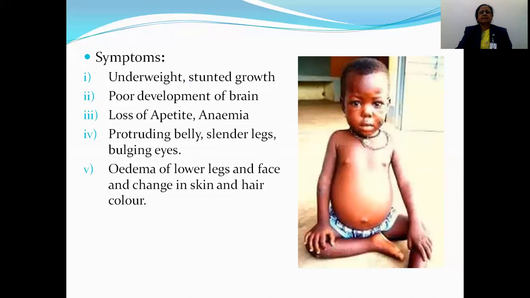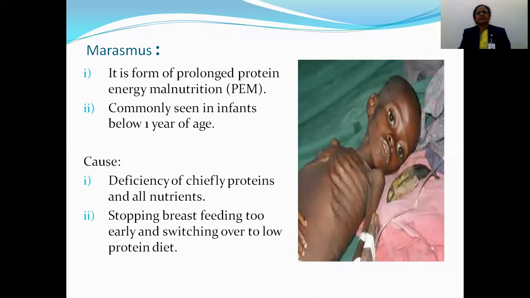Then here the second disease. This disease is known as marasmus. This marasmus disease is also caused due to deficiency of protein, but it is a form of prolonged protein energy malnutrition. It is prolonged protein deficiency, and this type of disease is seen in infants below 1 year of age.